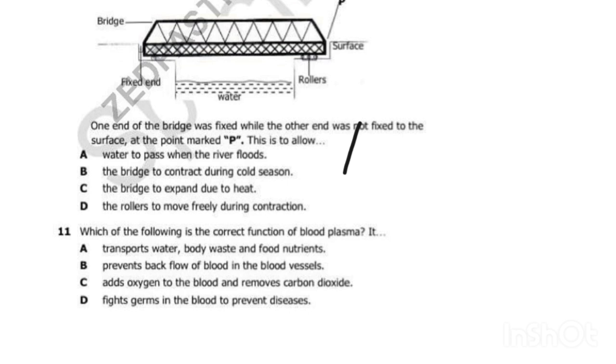One end of the bridge was fixed. Of course, this end was fixed. And then the other end was not fixed to the surface. Here it wasn't fixed to the surface, at the point marked P. This is the point.